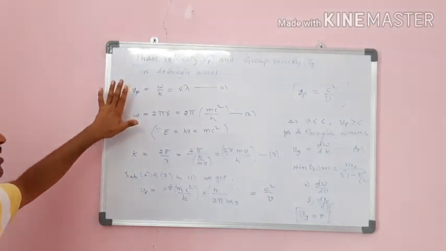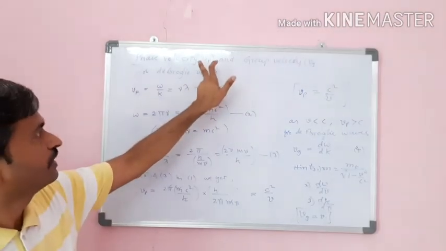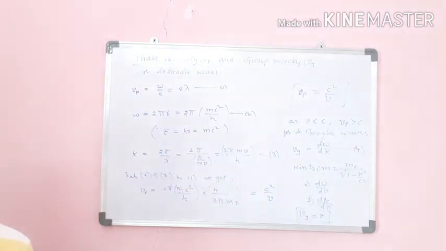This is all about de Broglie's group velocity and phase velocities. Clear? Fine.